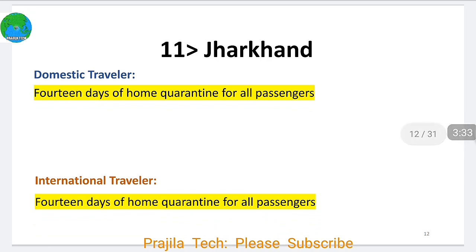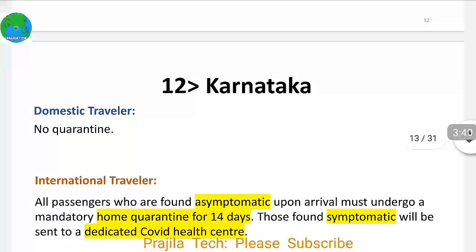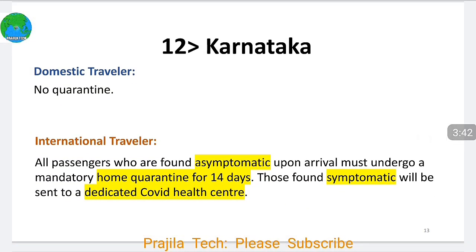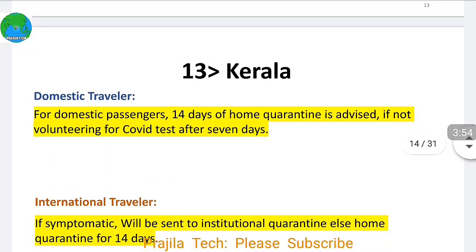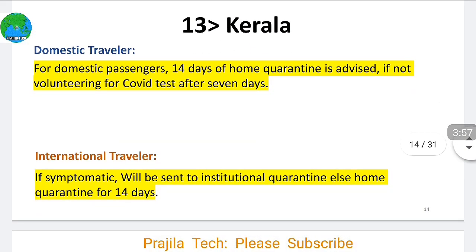In Jharkhand, as you can see, 14 days of home quarantine for all the passengers, irrespective of domestic or international. In Karnataka, there is no quarantine for domestic travelers. If you are international, no symptoms means 14 days of home quarantine, otherwise you will be going to a dedicated COVID health care center. In Kerala, for domestic, 14 days of home quarantine is advised.